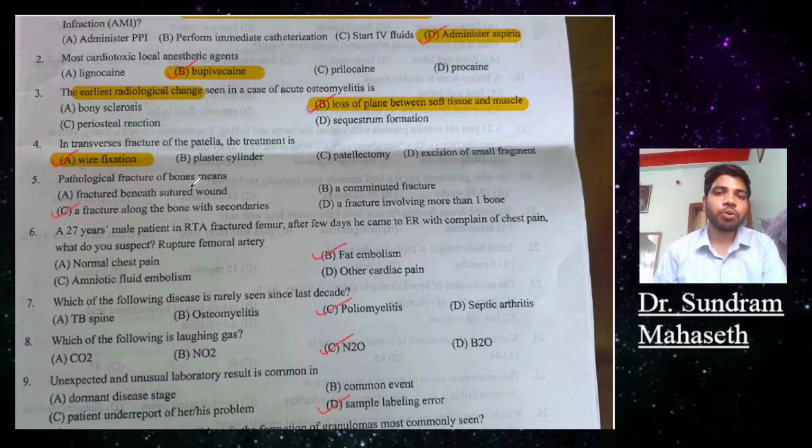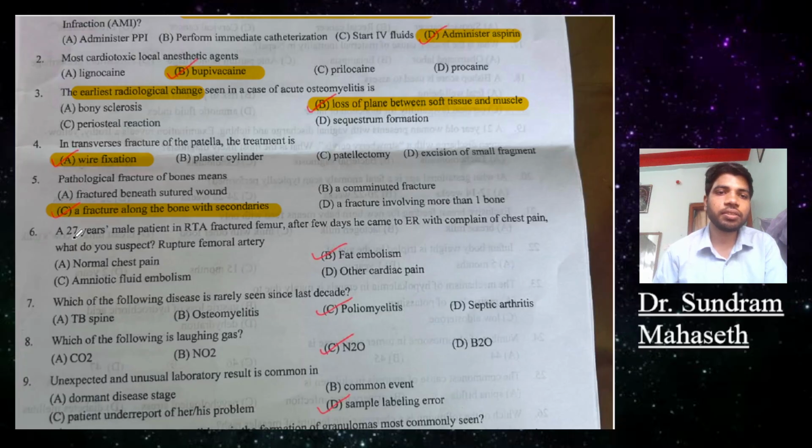Question number 5. Pathological fracture of bone means: A, fracture beneath a suture wound; B, a comminuted fracture; C, a fracture along the bone with secondaries; D, a fracture involving more than one bone. So a fracture along the bone with secondaries is the right answer.